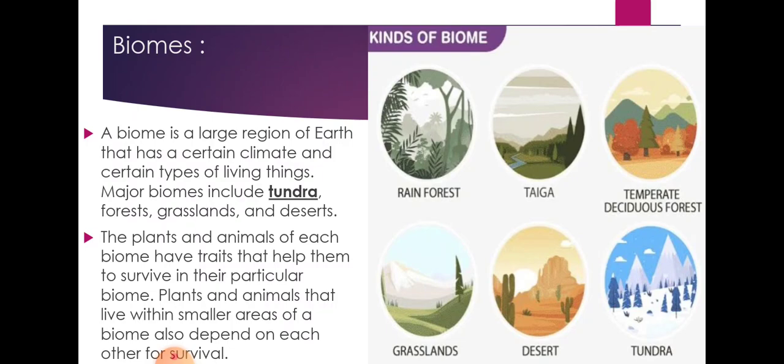See, the plants and animals of each biome have traits that help them survive in their particular biome. Plants and animals that live within smaller areas of a biome also depend on each other for survival. So basically, as we have already studied in ecosystem, their survival depends on dependency on each other. Here in biome also, their dependency on each other is the main factor for the survival of plants and animals.